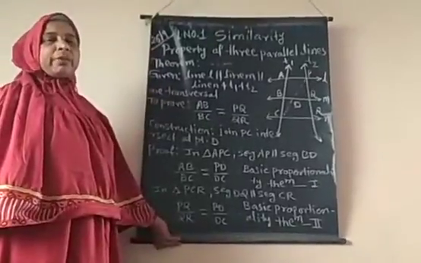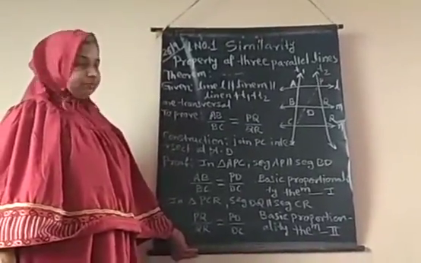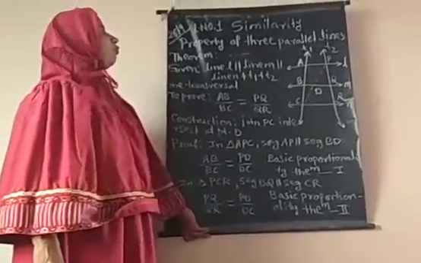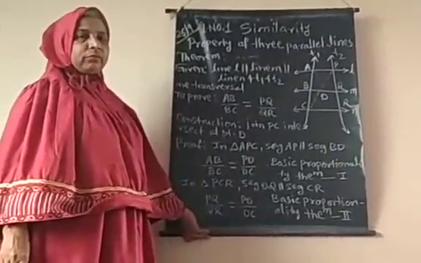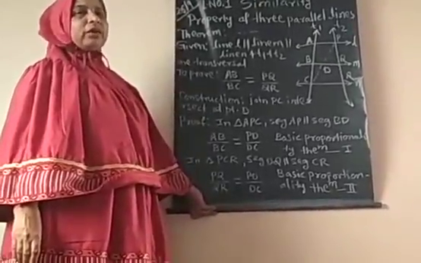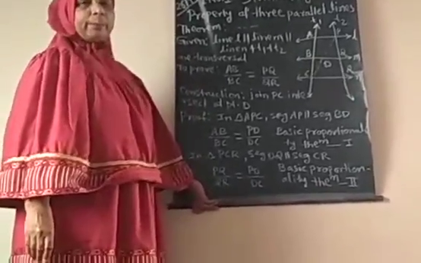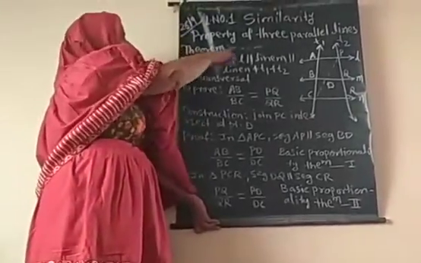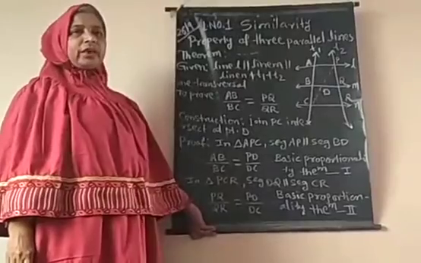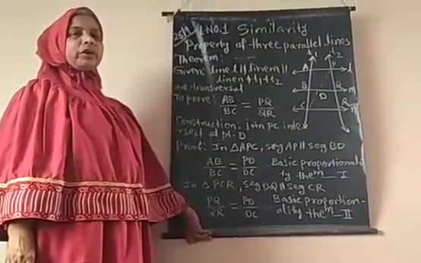Having completed the angle bisector theorem, today we are going to start the property of three parallel lines. For three parallel lines there is a special property in the form of a theorem. Write down the theorem statement from the textbook.